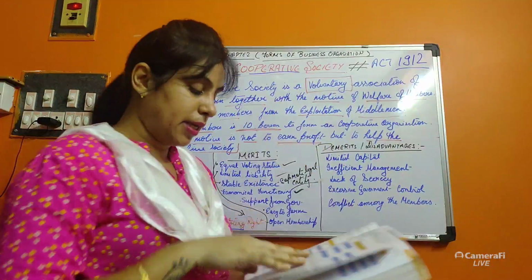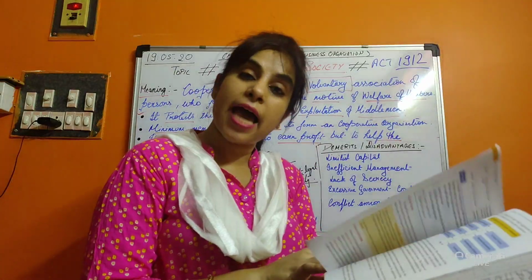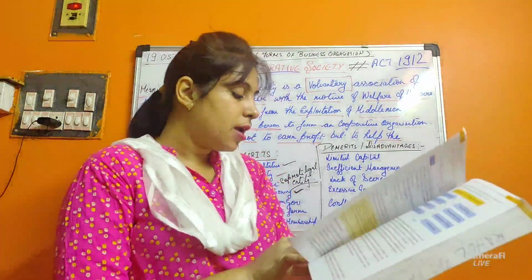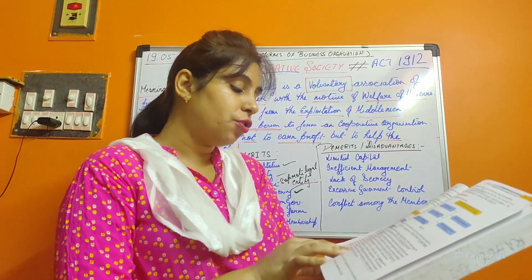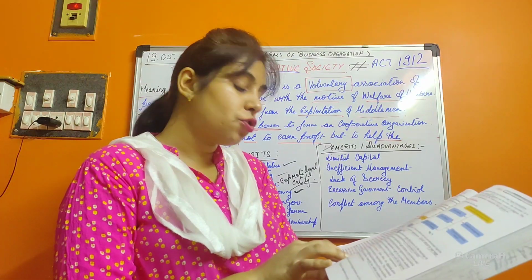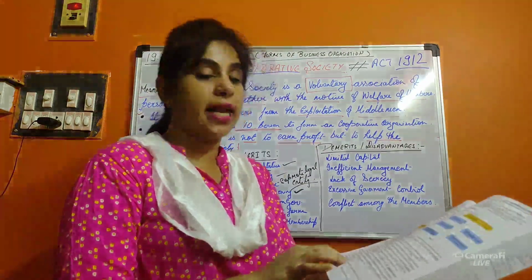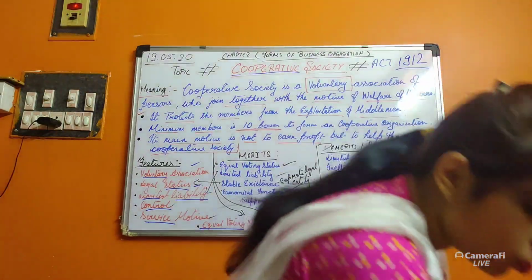So they get the raw material and goods at a low cost. The cooperative organization does not maintain large stocks. Due to cash trading, there are no bad debts. There is saving in advertising and selling expenses also.